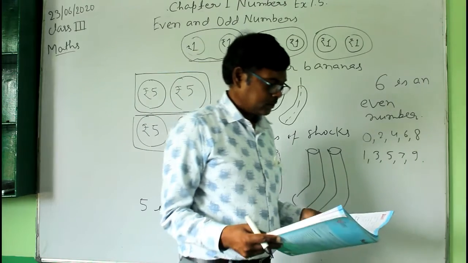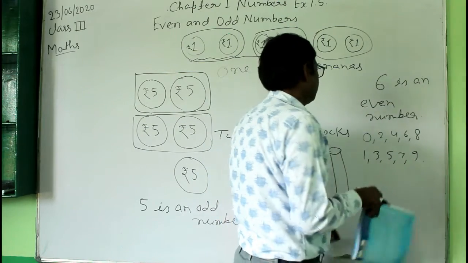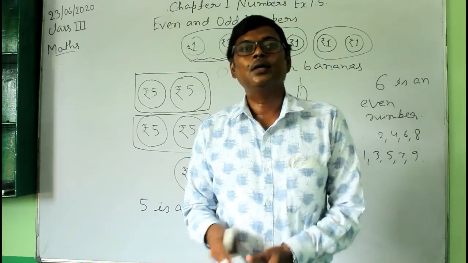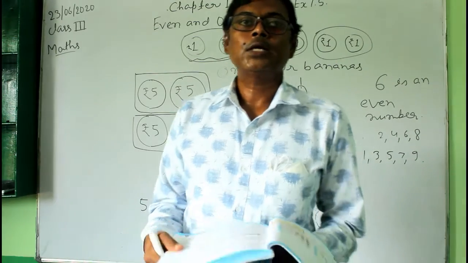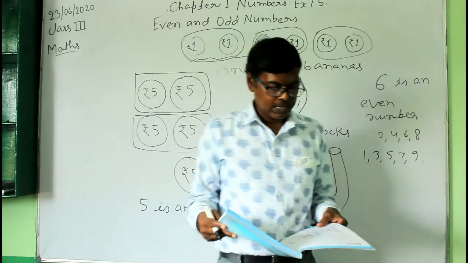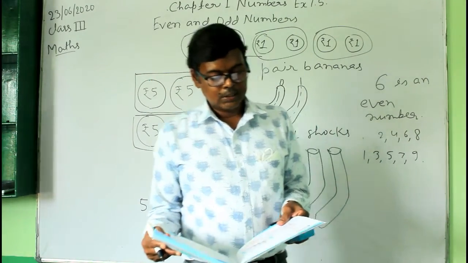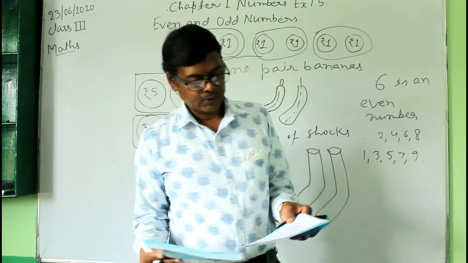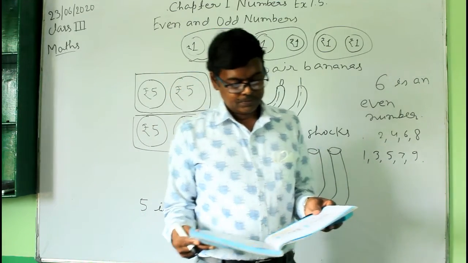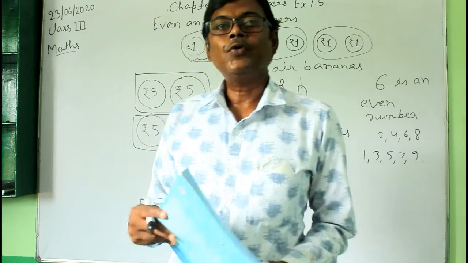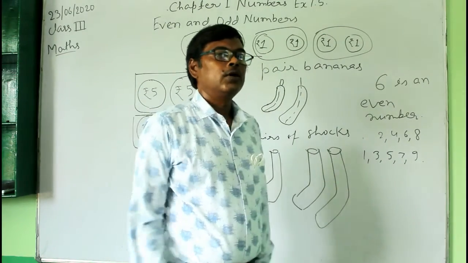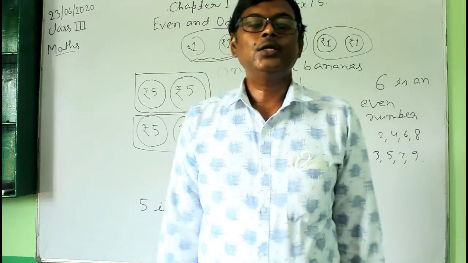Those are the numbers which make the perfect pairs. The numbers which make the perfect pairs are called the even numbers, and the numbers which do not make the perfect pairs are called the odd numbers. So, how will you identify them? This is the simple way of explaining the even number and the odd number.